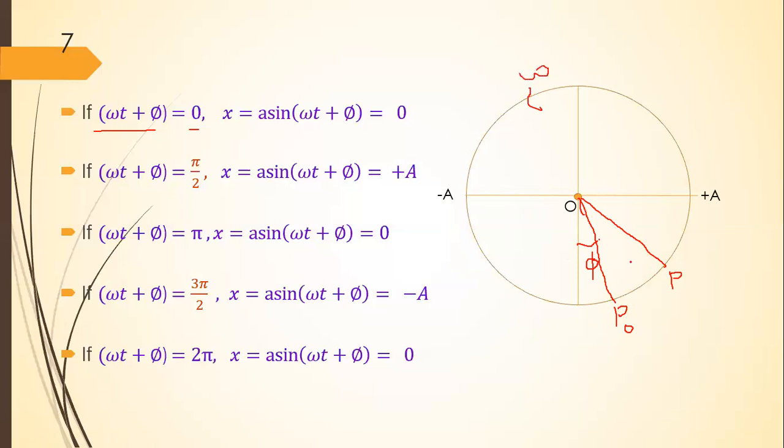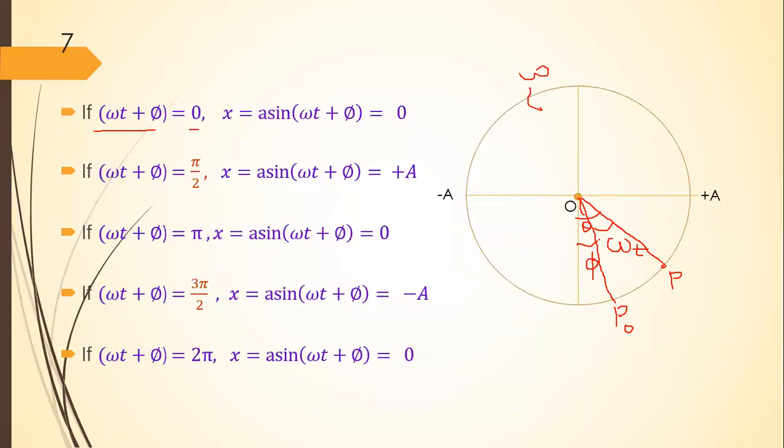Then in time t this angle will be equal to omega t. So this total angle is theta, and theta is equal to omega t plus phi. This phi is the initial phase, also called the phase constant or epoch.